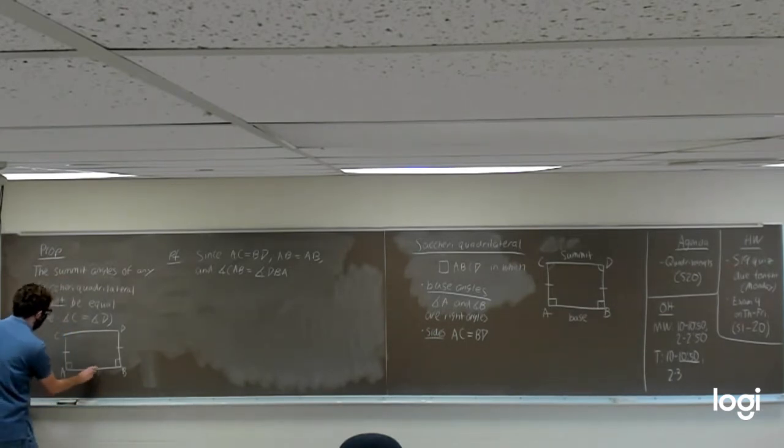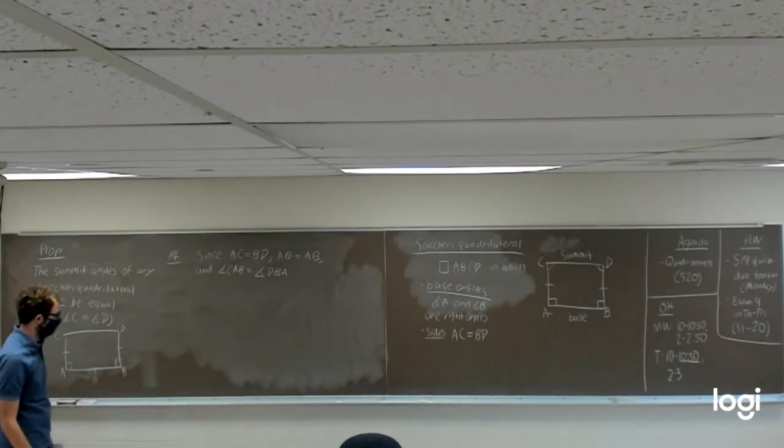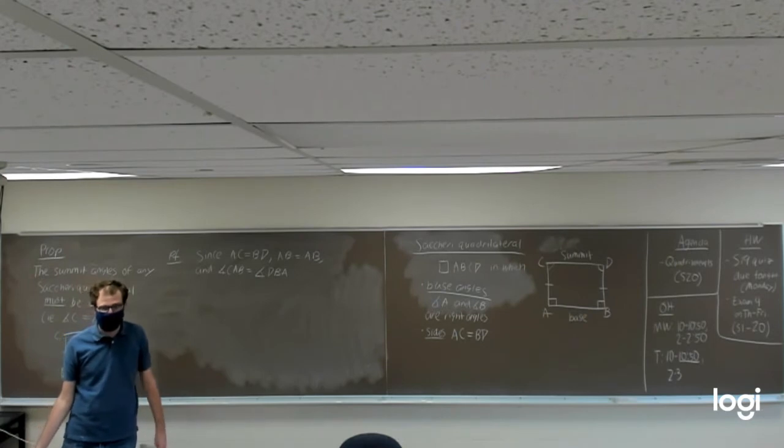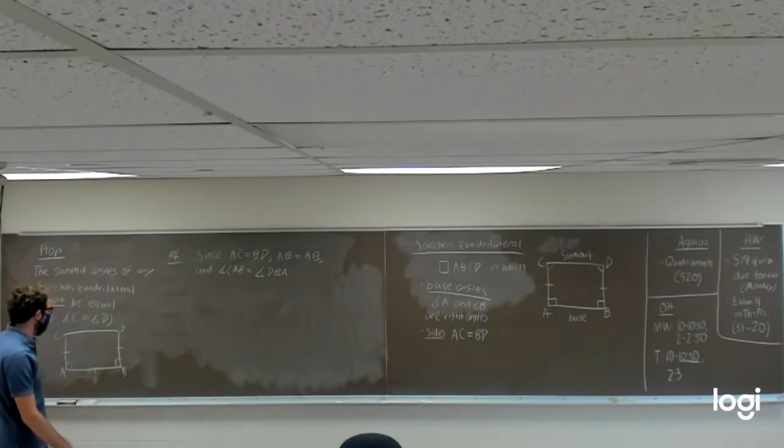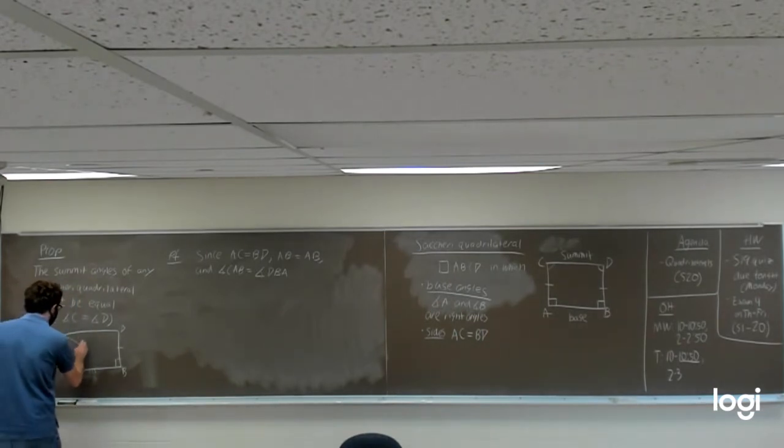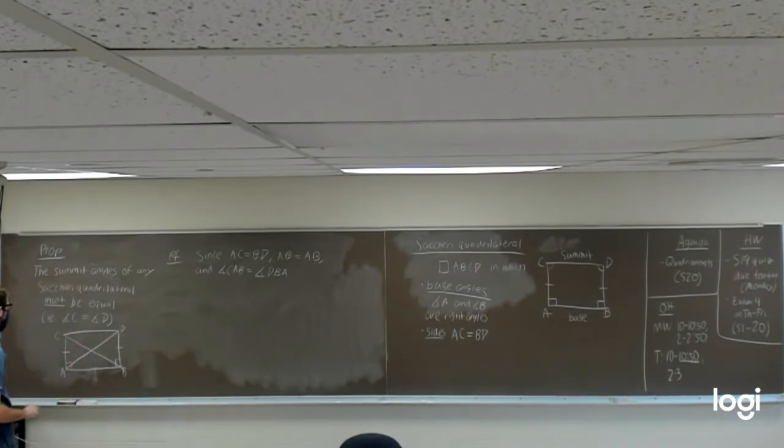Let's put a single triple hash mark down here to say this side is equal to itself. And the angle between AC and AB is equal to the angle between BD and BA. We know two sides are equal and the angle between them is equal. That's right. If we make diagonals down the center of this quadrilateral, we're going to use side angle side to say that the triangle ABC has to be equal to the triangle BAD.